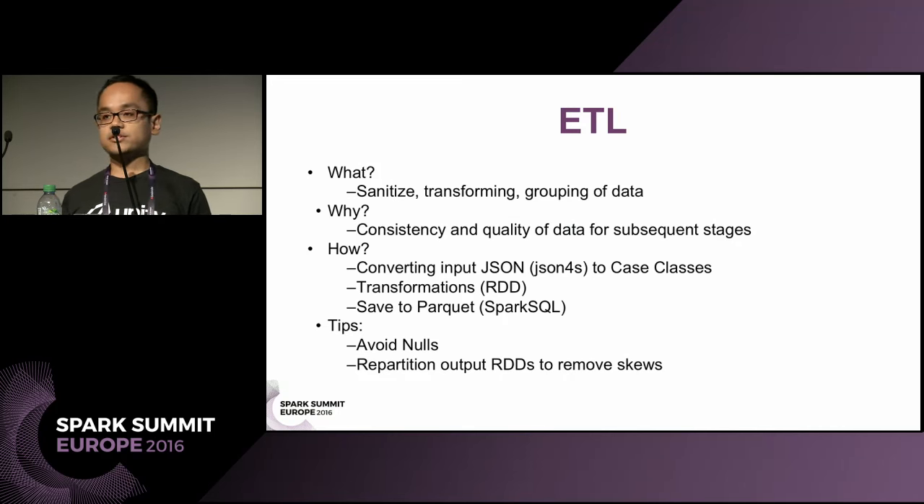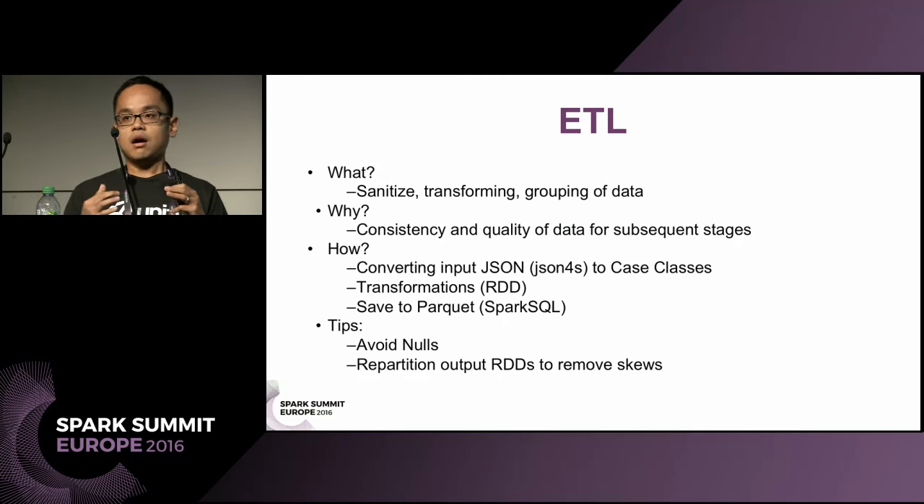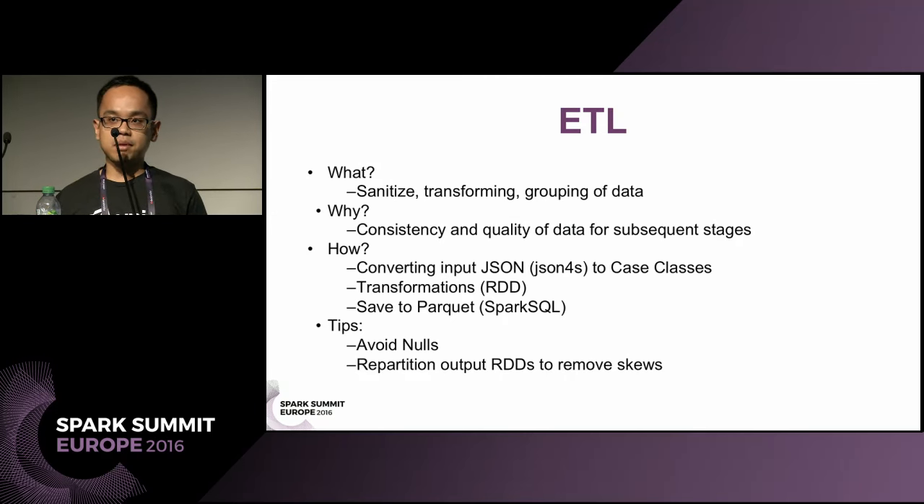Another tip is to repartition your output RDDs to remove the skews. Since our input files come from S3 and it's dictated by our API server, it can vary in size, so we do a repartition so that it will all be even size.